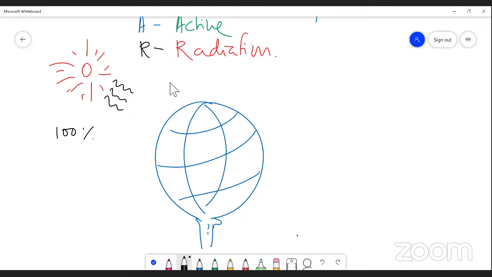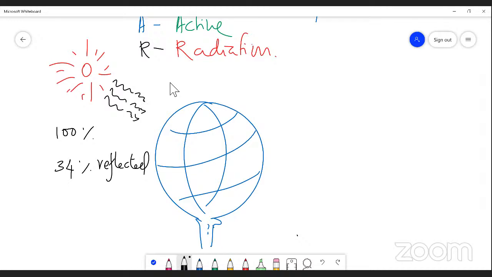34% of light is reflected on reaching the earth.